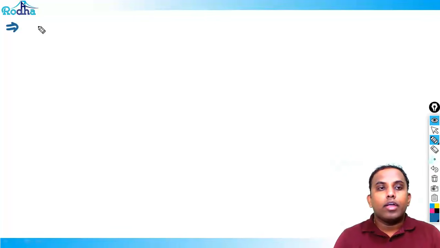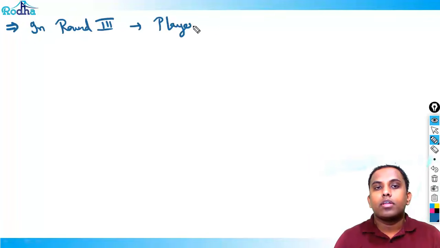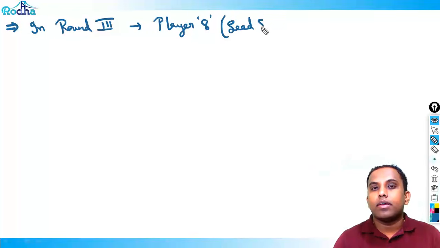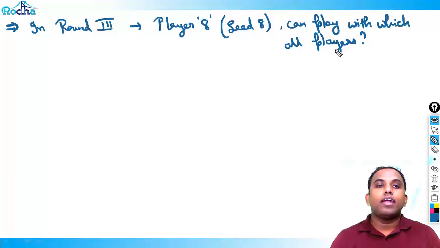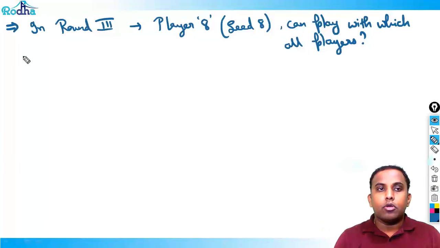Now, if I ask you this point here, that in round 3, player 8, or I can say seed 8, can play with which all players? Okay, just understand the situation here, right? I'm saying that in round 3, player 8 can play with which all players, right? Which are all the possibilities with which player 8 can play? So understand this now. I'm talking about round 3.